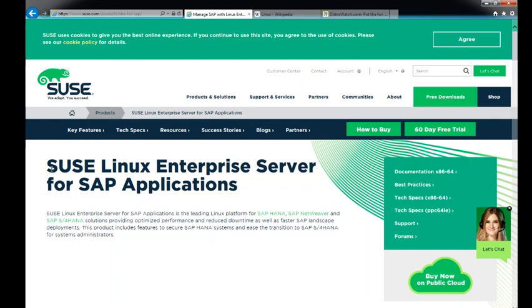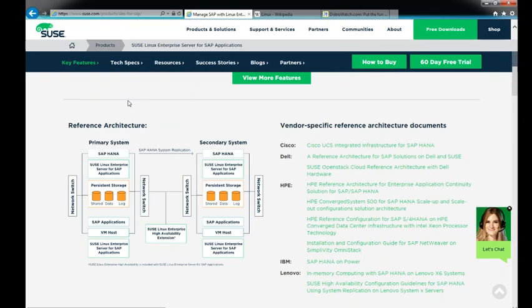We can see that SAP is running on this SUSE Linux system, where the SAP HANA system gets installed. So let's get back to the presentation.